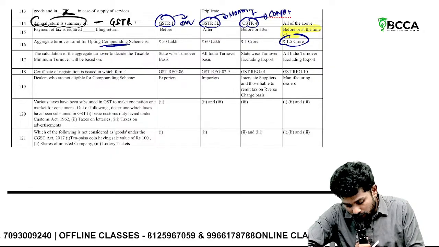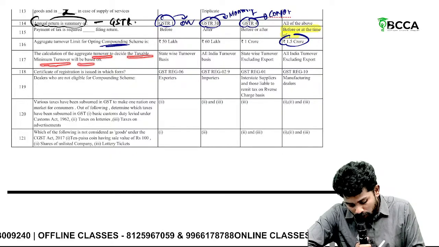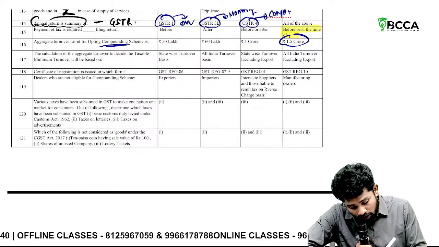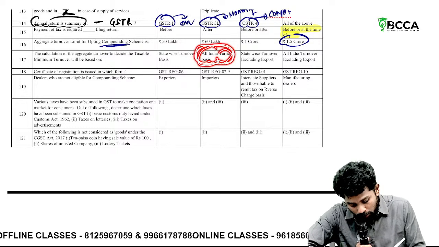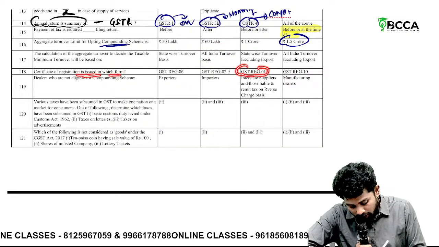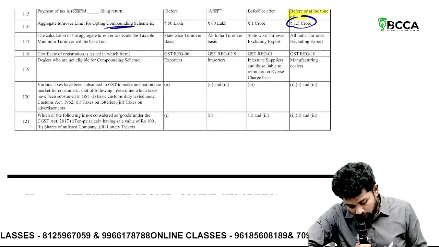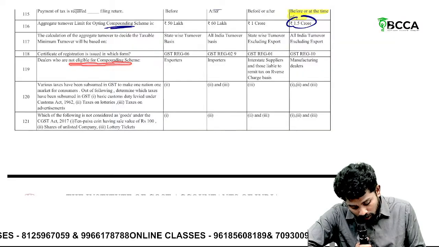The calculation of aggregate turnover to decide the taxable minimum turnover will be based on. Sir, the aggregate turnover has to be calculated based on all India turnover basis. So option 2, all India turnover basis. The next one is like REG-06. Certificate of registration is issued in which form? REG-06 form.